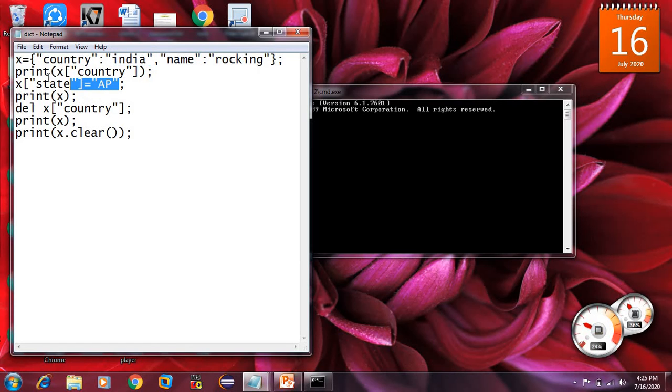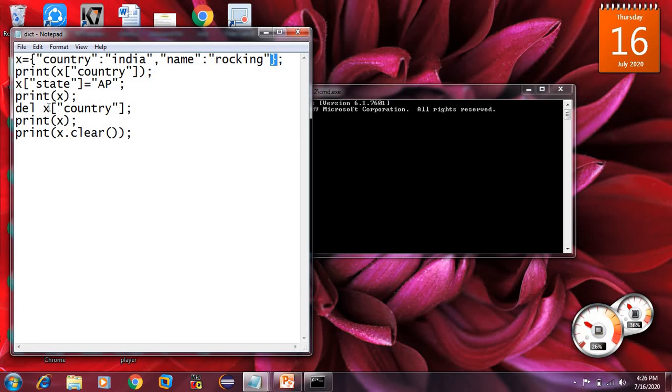Now I'm trying to create another key and value. On the left-hand side I have given a key, and on the right-hand side I have given the value. So I am printing, and at the end of this we'll get an output of state colon AP.